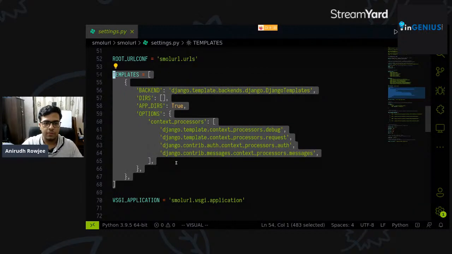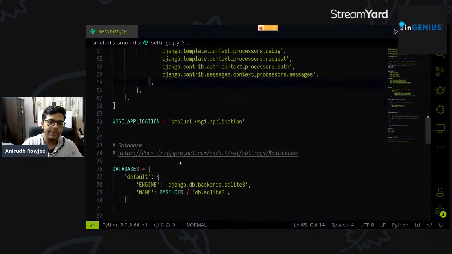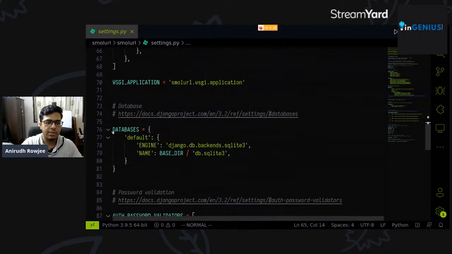It's just a bunch of configuration that you don't have to touch at the moment. We'll come to this next segment called databases, where we tell Django how exactly we want it to handle storing the data. Because all your data has to live in one particular place, right? It has to live in a database of some sort. So in this segment of configuration, we're just telling Django what it has to do to interact with the database.